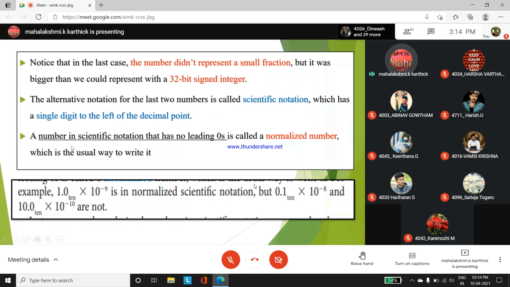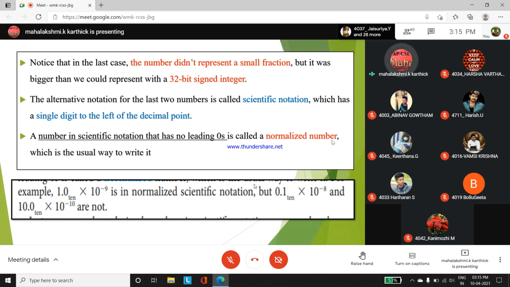So a number in scientific notation that has no leading zero is called a normalized number. இப்ப தெரியுதா எதுக்கு இந்த terminology நம்ம படிக்கிறோம்? As yesterday we have discussed, for any given floating point we have to convert it to its binary form. We have to do biasing, we have to normalize the fractional value. அந்த மாதிரி நம்ம steps நேத்து பார்த்தோம்.